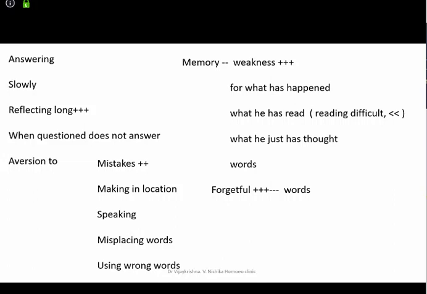Answer after reflecting long, that is a rubric. What do you understand by this rubric? Calculus is one of the 3-mark remedies in this. Now, practically, how do we see this situation in our clinic? Answering, reflecting long. How do you understand this rubric? They think for a long time and then answer. Okay, very good. They think for a long time.